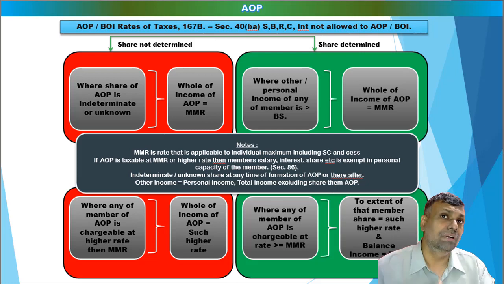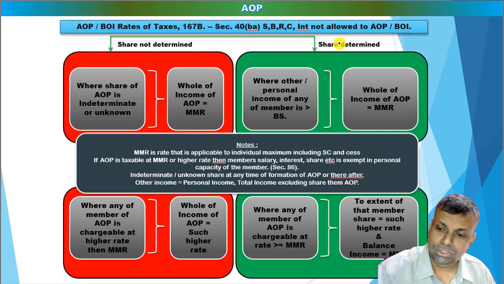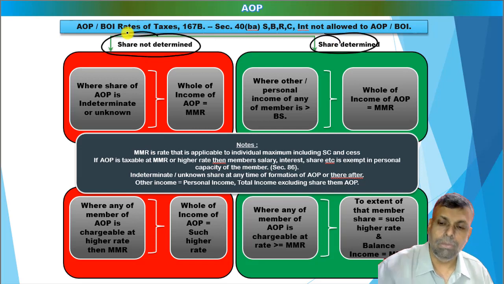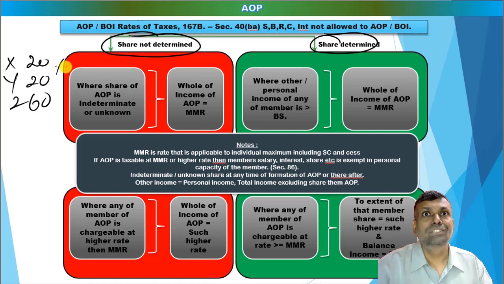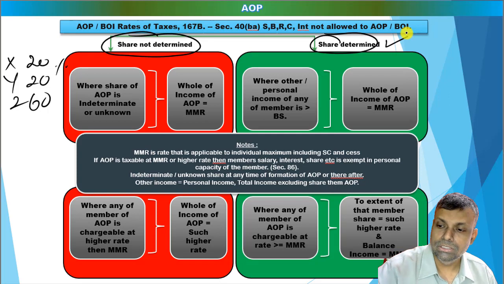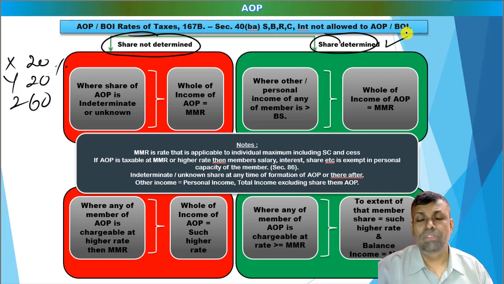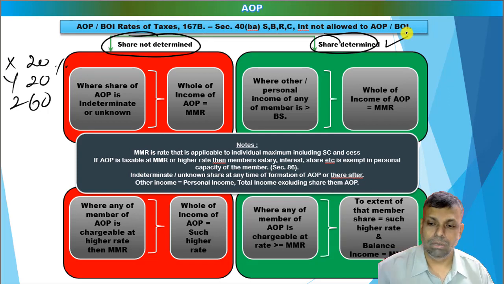Friends, in certain situations, maximum marginal rates of tax are applicable. The AOP tax rate depends broadly upon whether the share of the member is determined or not determined. Say for example, there are three members, X, Y and Z. If you say 20, 20, 60 percentage, this is already share determined. Supposing the question tells you the exact data of the share of each member, it is called a determined share. In that situation, this particular type of provision will come into picture.